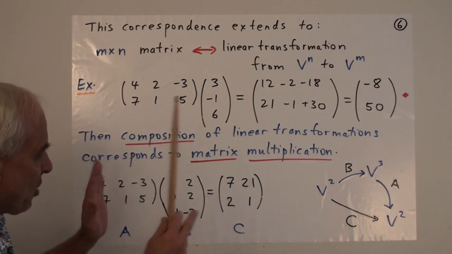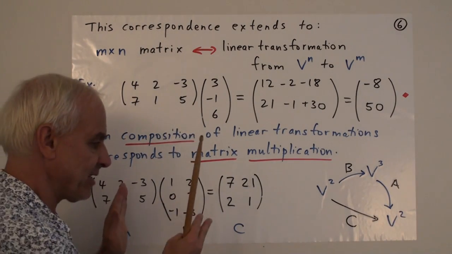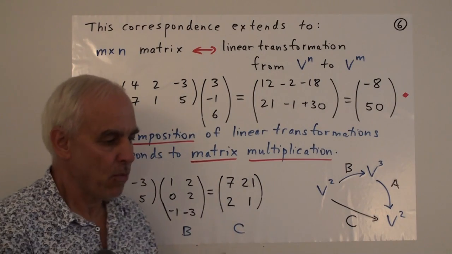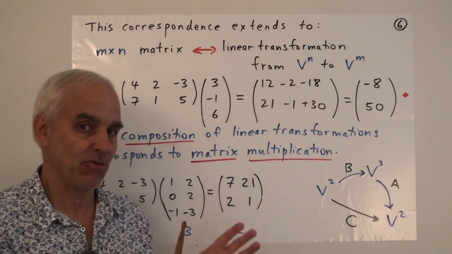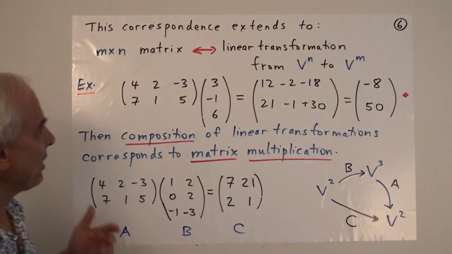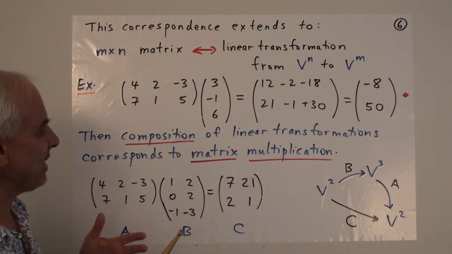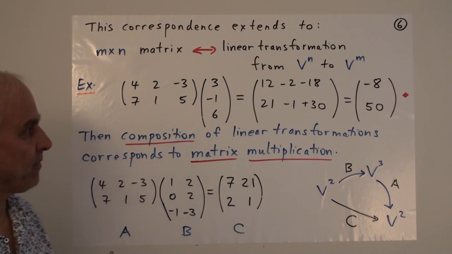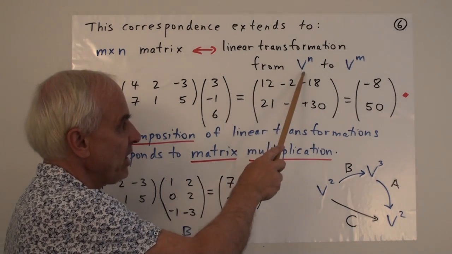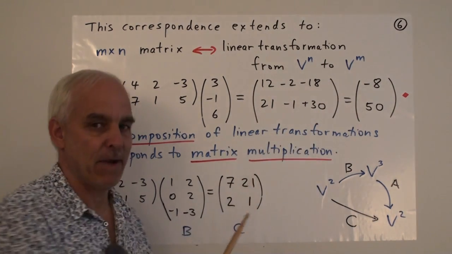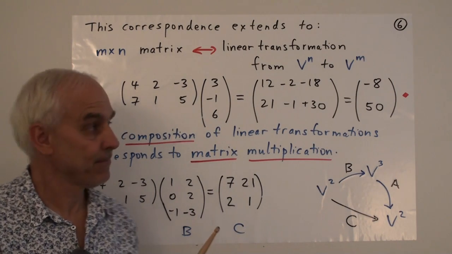So what we've just been talking about, this idea of having a matrix and then getting a linear transformation, we had an example that was in the n by n case. Actually, it was 3 by 3. It turns out that that correspondence extends in an important way. It generalizes to linear transformations between different dimensional spaces.